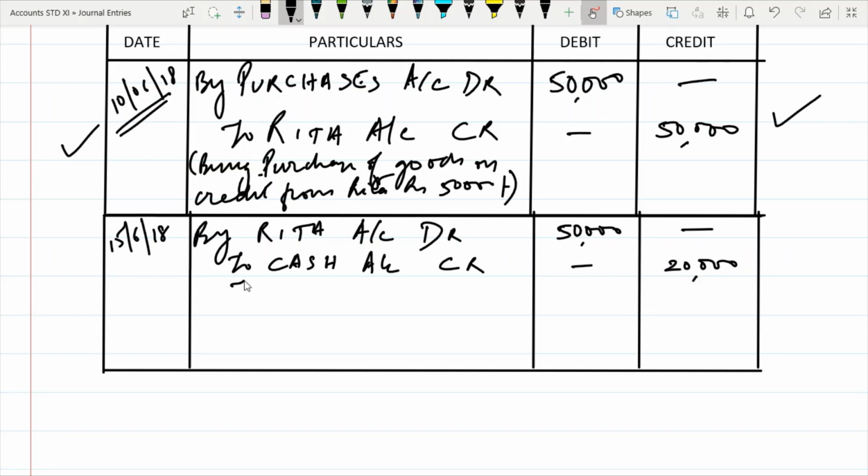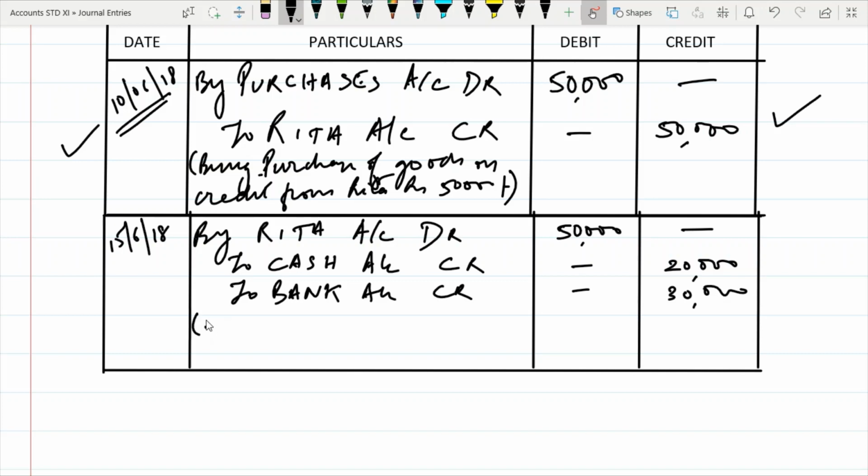Now this is the debit side. Is the debit side equal to credit side? No, it's still not equal. That means the entry is not yet complete. This side is 50,000, while this side is still 20,000. So, to bank account credit 30,000. Now if you look at both the sides, this side is 50,000, this side is also 50,000. Now we know that the transaction is complete.